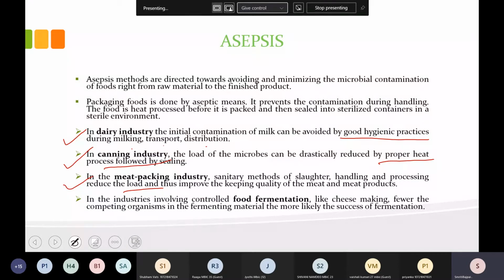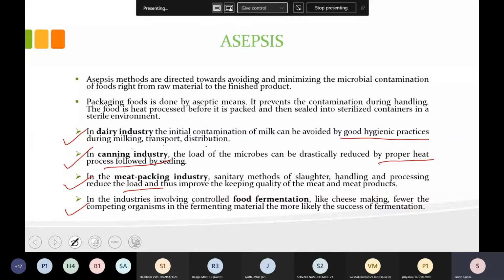Okay, and one more thing, there are some foods which are fermentation products. In these, controlled fermentation should be there. It should not exceed in terms of microbes, temperature or pressure, neither exceed nor be lowered. So controlled fermentation should be there for fermented food. By these things we can decrease the load of microbes, and this will come under asepsis.